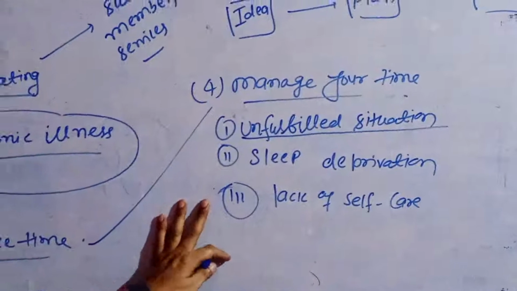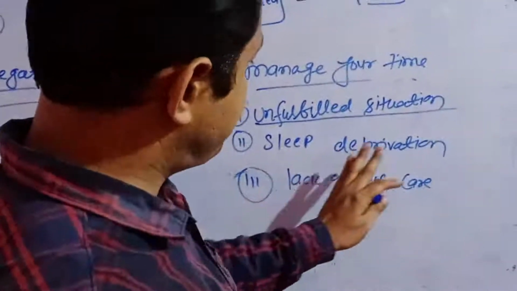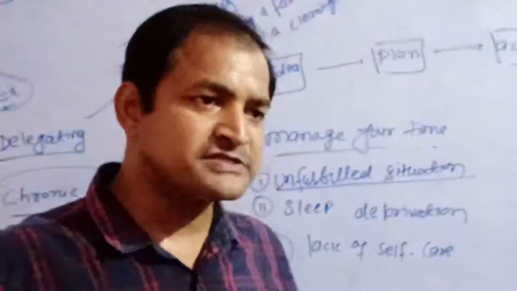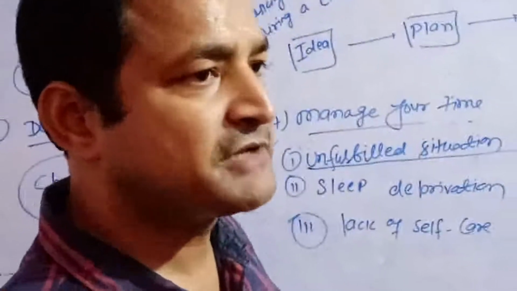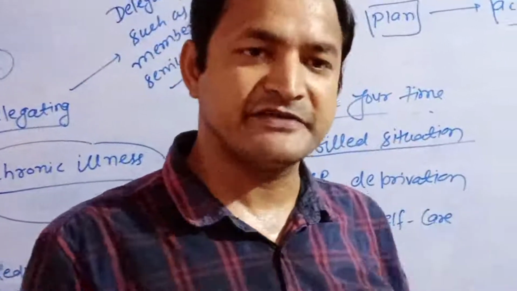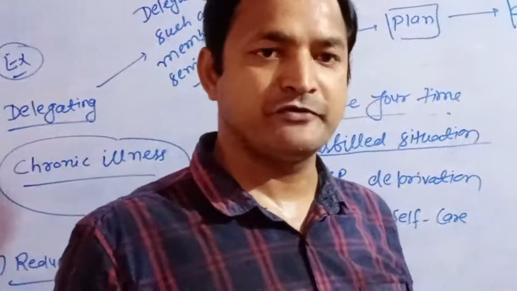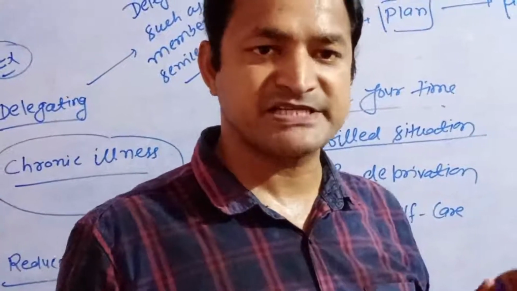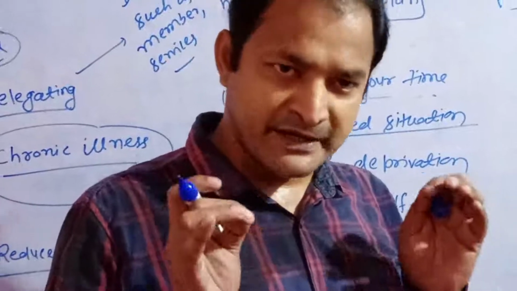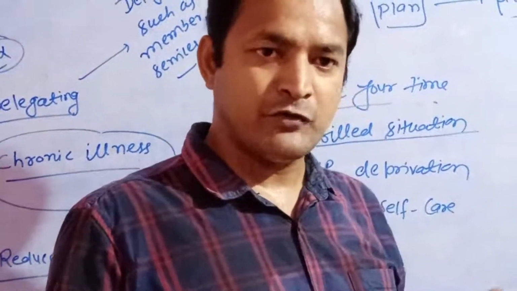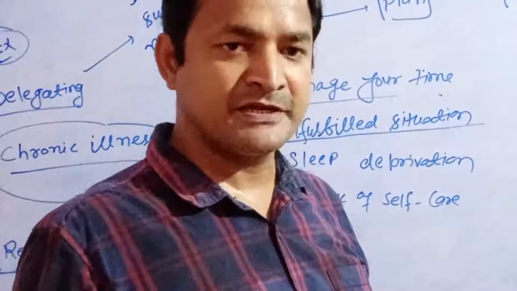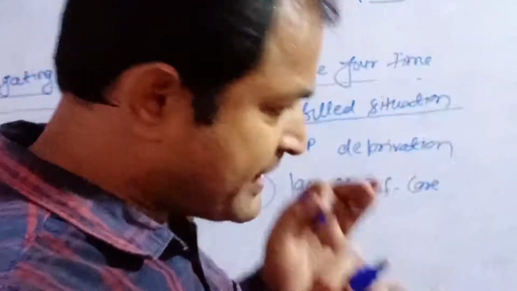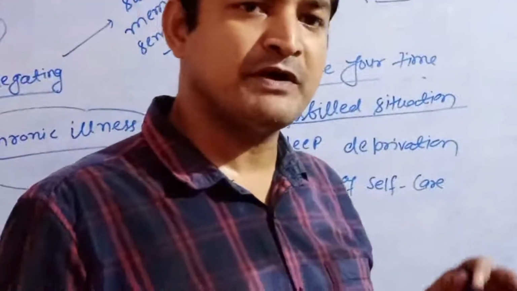Sleep deprivation means you are always in sleeping mode. Your idea is a failure, your goal is a failure, your achievement is a failure. This is not the best action plan. Always have the best action plan, always the best thinking, always manage your time. You are not stressed.